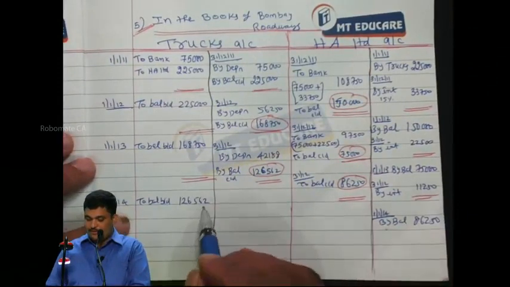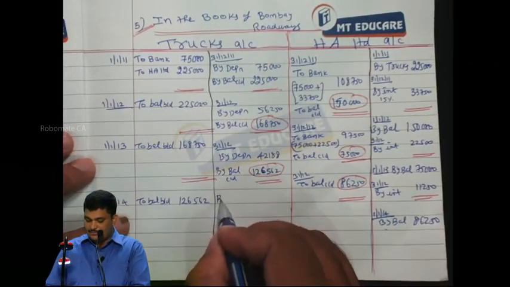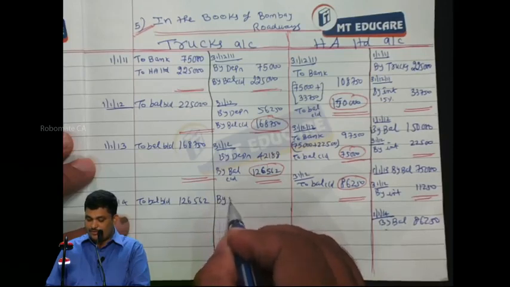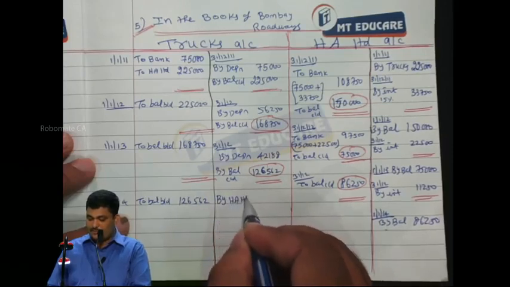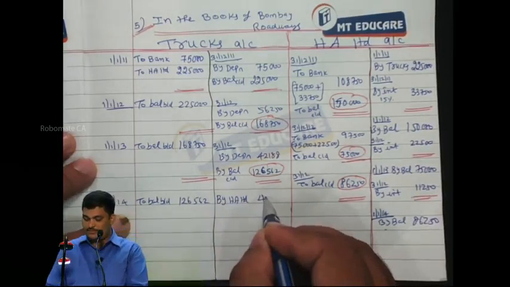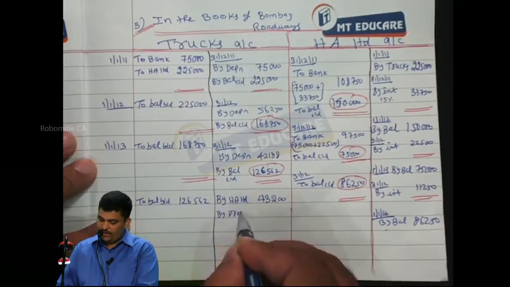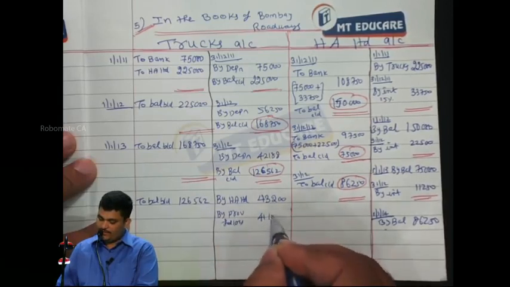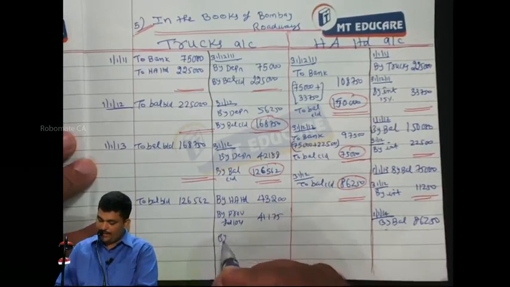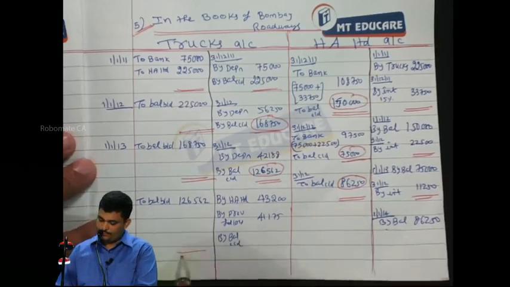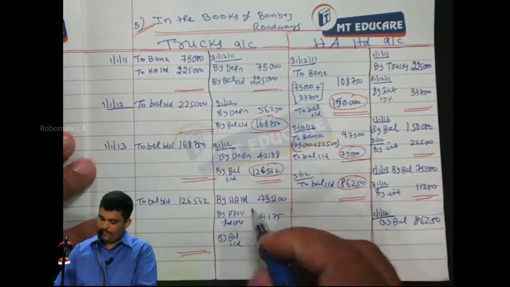Asset goes up by Hindustan Auto Limited 43,200. By provision for loss 41,000. By balance carried down 40.